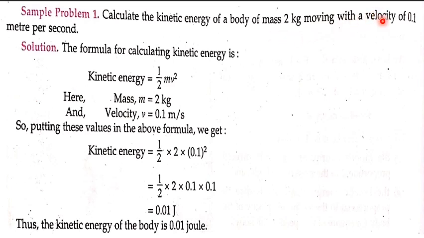Questions can also be like this, where kinetic energy and mass are given and you will be asked to find velocity. Likewise, if kinetic energy and velocity are given, you will be asked to find mass. So there are three quantities here: mass, velocity and kinetic energy. Any two can be given, and the third one, which is not given, can be asked to find.